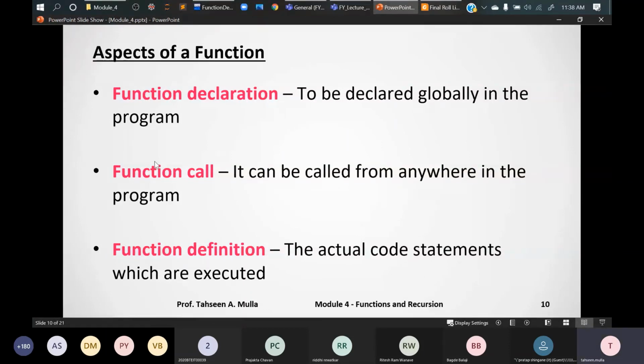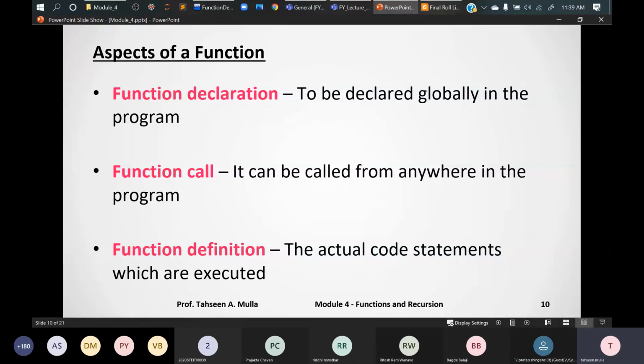Then for a function call, it can be called from anywhere in the program, as I said. The condition is it must be declared globally. If you want to limit the scope, you can do it, but if you want to use it to its fullest, you can declare the function at a global level, right?